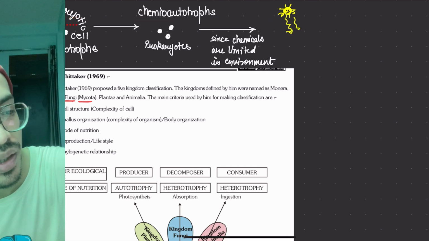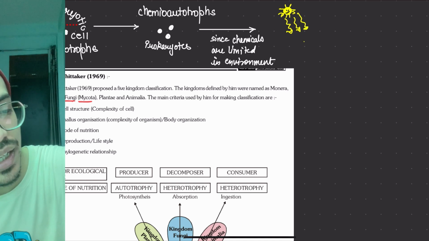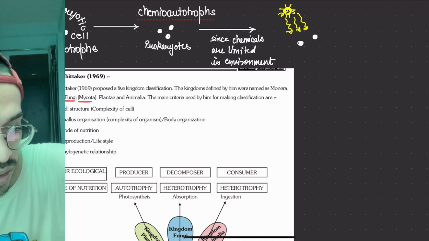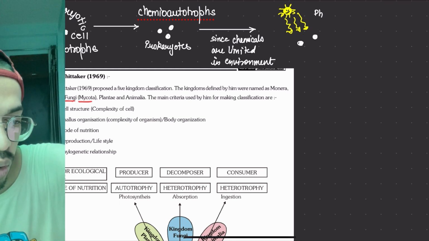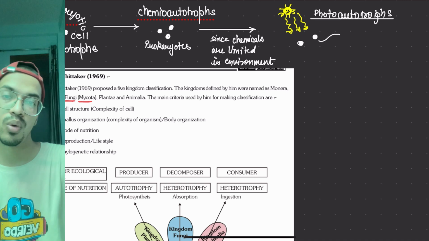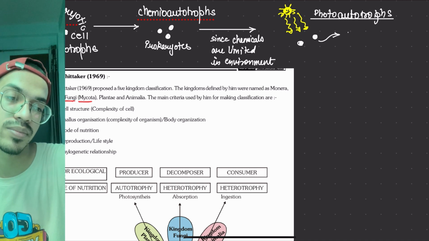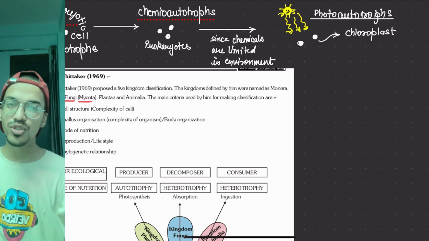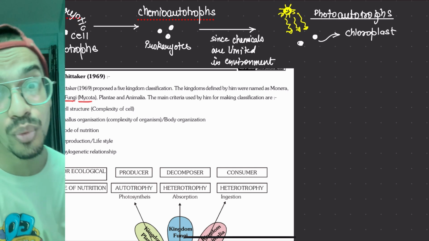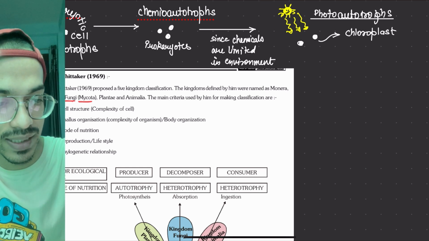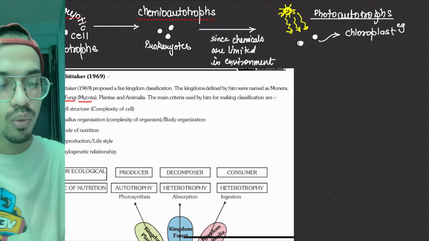They evolve. They evolve into what? They all evolve into photoautotrophs. One of such photoautotrophs was what? You know what? Here I am telling you, but later I will tell you again. It was chloroplast. Chloroplast was also a cell. Yes, beta, it was. We will learn it in detail for sure. So one such example was chloroplast.